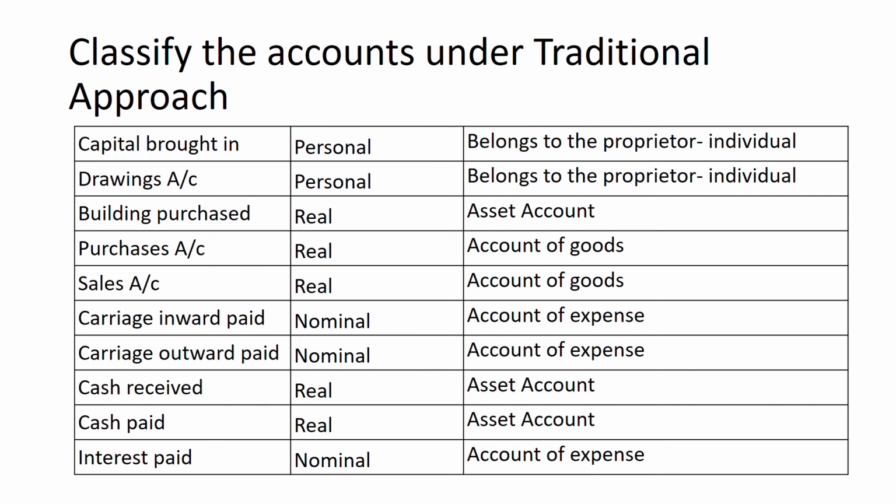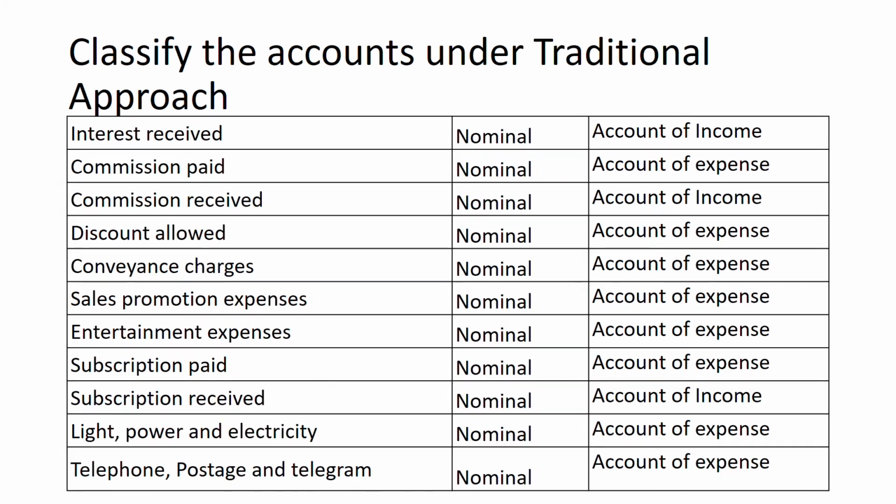Cash received, cash paid. In either of the cases, cash, that is an asset, is involved. Hence, it is categorized as real account. Interest paid is an expenditure in nature, expense in nature, so it is categorized as nominal account. Similarly, interest received, when I receive something, it is an income for me, so hence income account is classified under nominal account. Commission paid is an expense, commission received is income, both of them are nominal in nature.